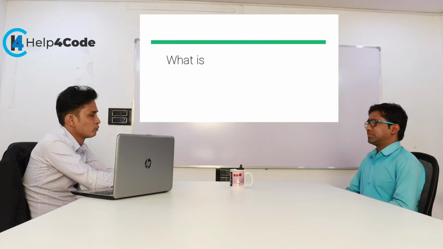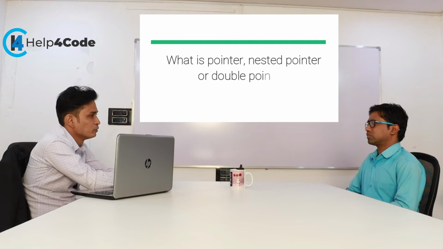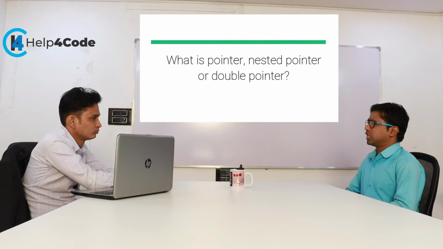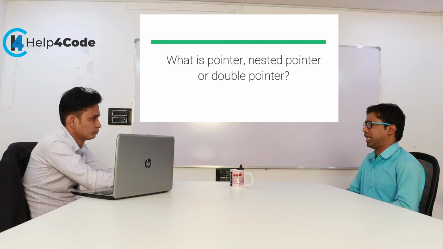What is a pointer, or nested pointer, or double pointer? A pointer is a special variable which is able to store the address of another variable. Pointer to pointer, double pointer or nested pointer are the same concept. While creating a normal pointer, we use an asterisk, like int *p, where p is a pointer variable.